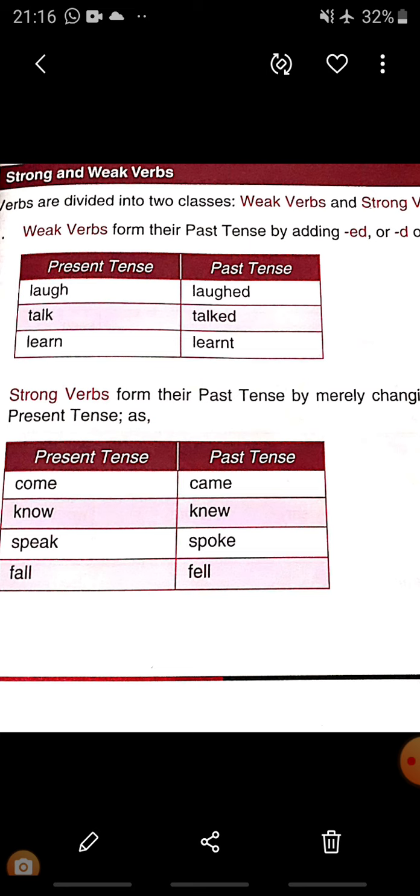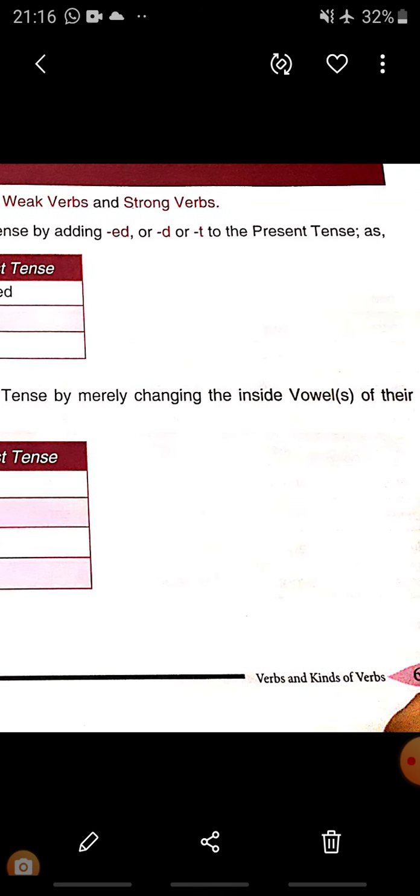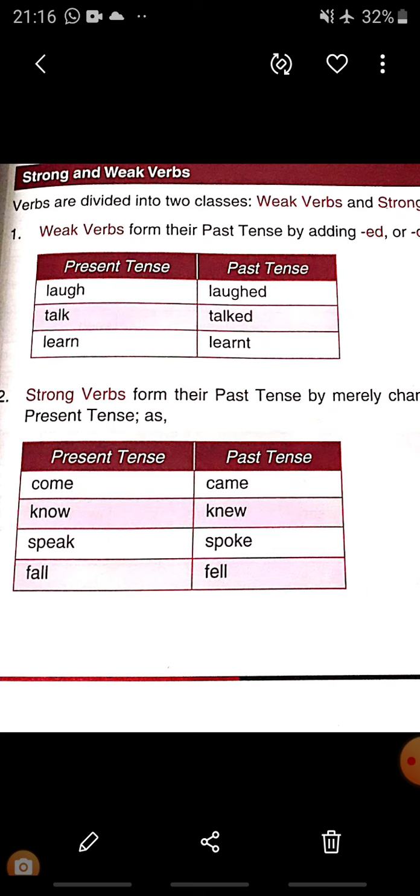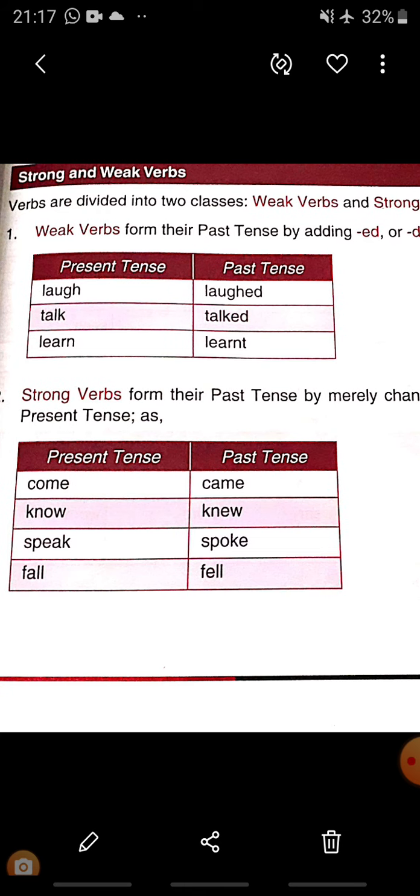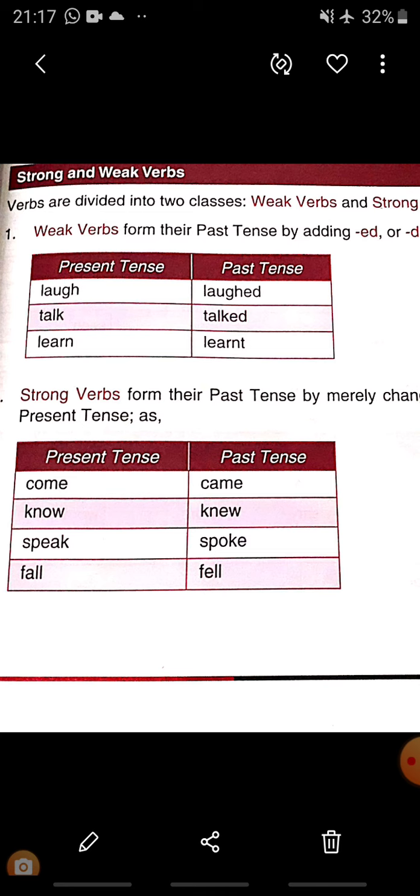Okay, strong verbs form their past tense by merely changing the inside vowels of their present tense. Now see, come, came, here we are changing the vowels. O will be replaced by A. Know, knew. Speak, spoke. Fall, fell. Now here in all these four words, vowel is replaced by another vowel. That will be considered as what? Strong verbs.